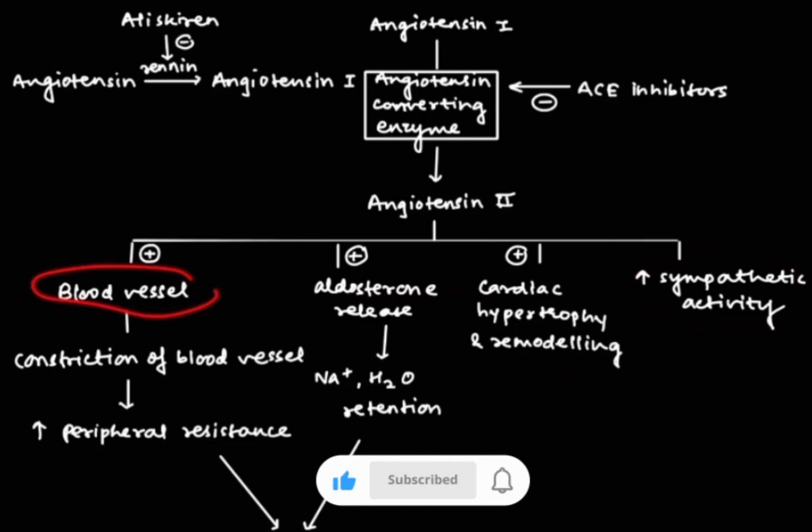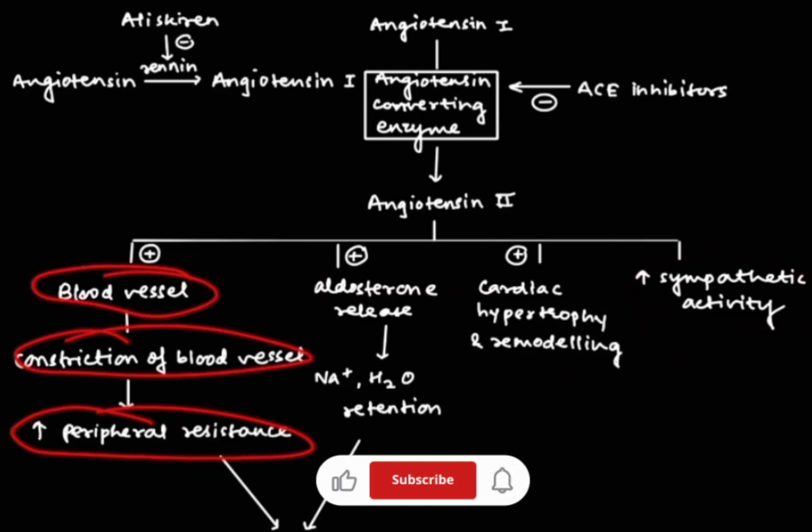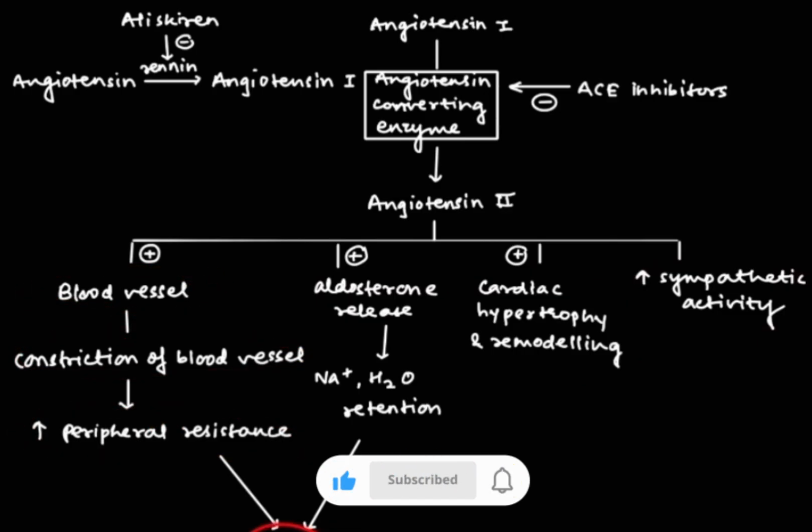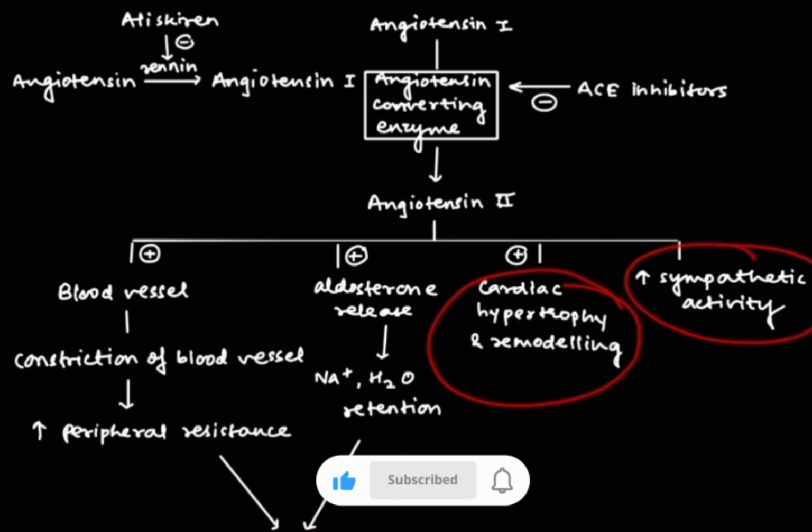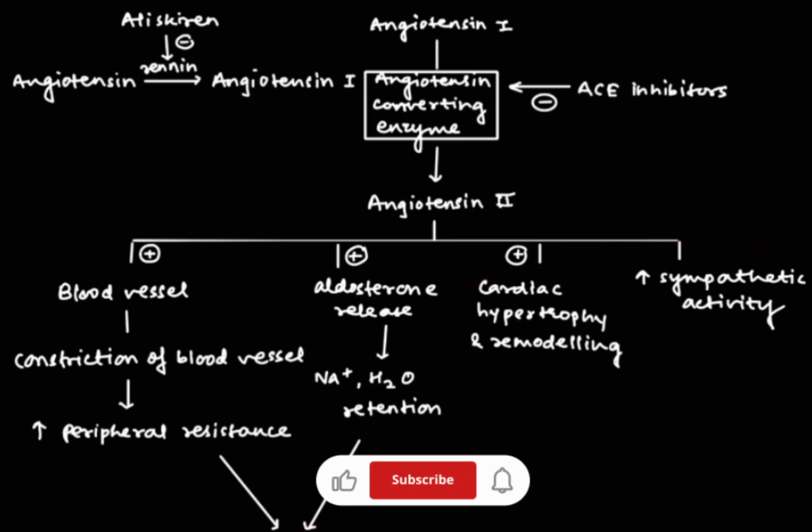First is blood vessel. It will constrict the blood vessel and increase the peripheral resistance, and so it will increase the BP. Then next is aldosterone release. It will retain sodium and water and will also increase the BP. Third is cardiac hypertrophy and remodeling, and fourth is increasing the sympathetic activity. So this was all about how the BP will increase. These are basically 2 things which are inhibited in this process. So now we are going to see this in detail.